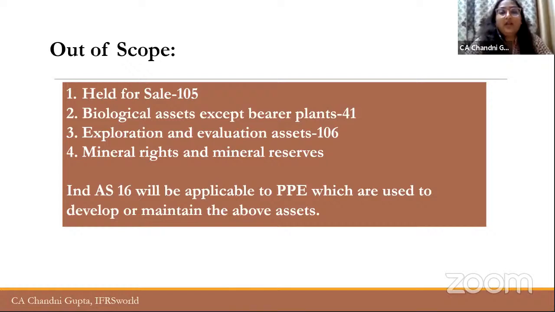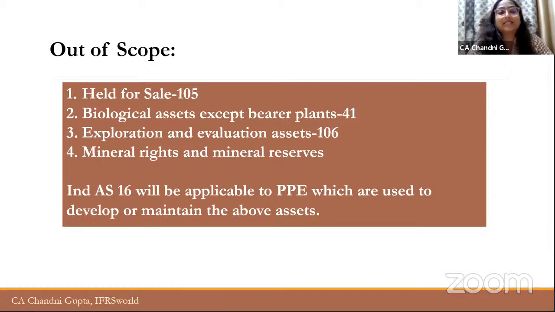For example, timber trees, right? In that case, what happens? The logs are cut out from the trees and they are sold, right? So in that case it is not a bearer plant. But when we talk about rubber trees, in that case it will be classified as a bearer plant, because it is giving me produce for more than one period and will not be sold as it is, right? So Ind AS 41 will be applied on biological assets, but bearer plants on the other hand will be covered by Ind AS 16.